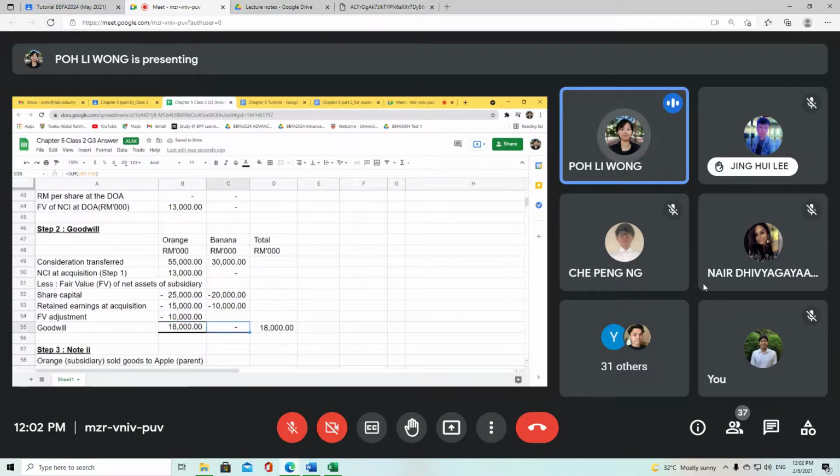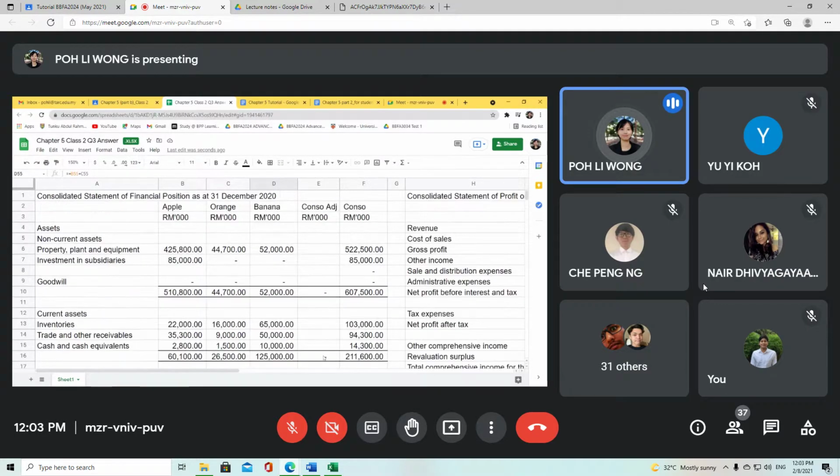Okay, so your goodwill for banana is basically 0, because banana's consideration is 30 million, and after you minus share capital and retained earnings at acquisition, it's equivalent to 0. This means Apple Berhad only offered 30 million, which is equivalent to the fair value of net assets of banana, in order to acquire the share capital of banana. So there is no goodwill involved. But for Orange, there is goodwill involved, and this is 18 million. So now we can start to take in our 18 million adjustment.